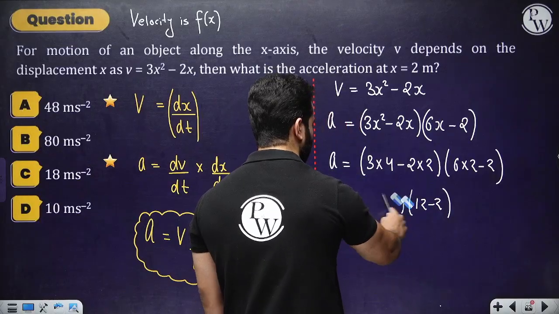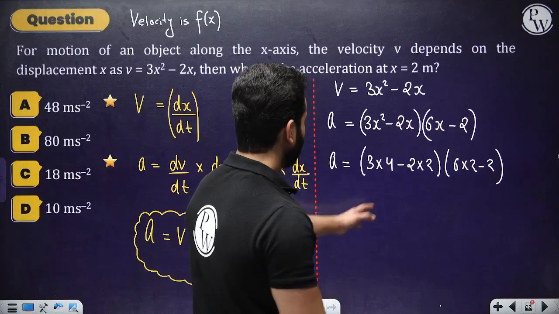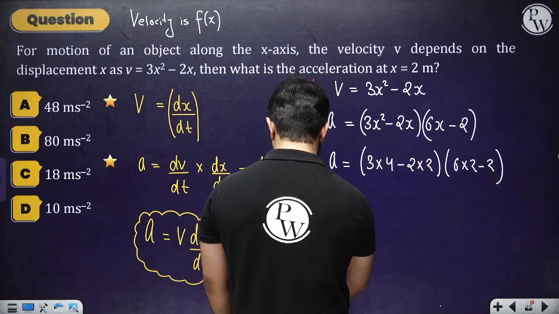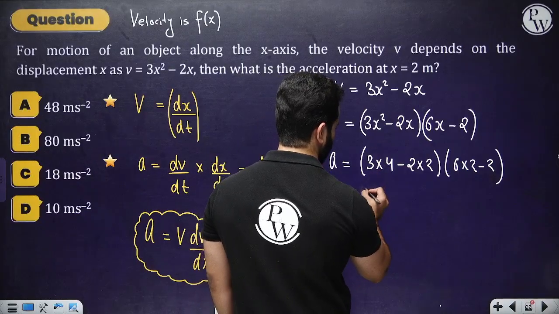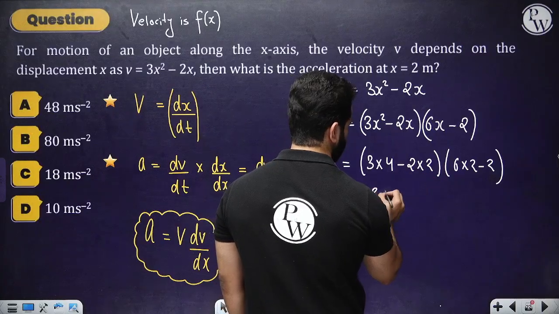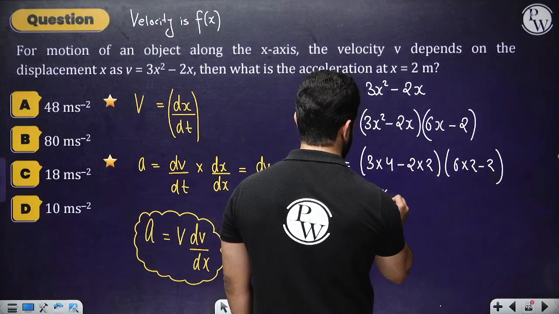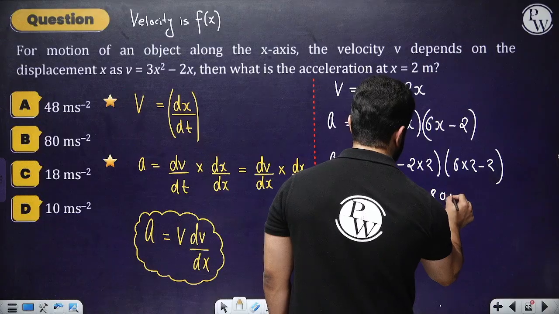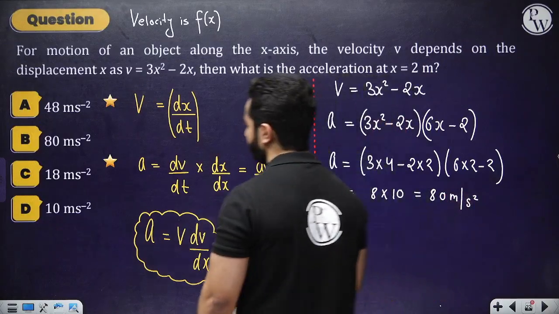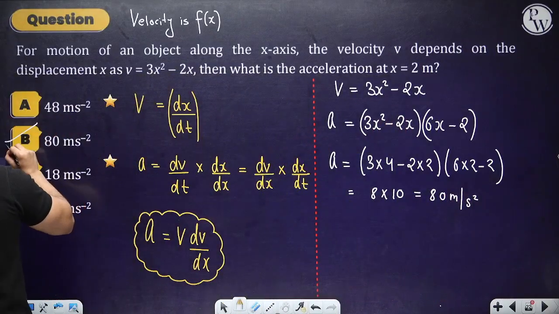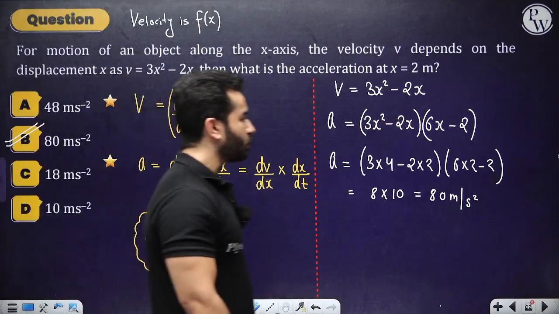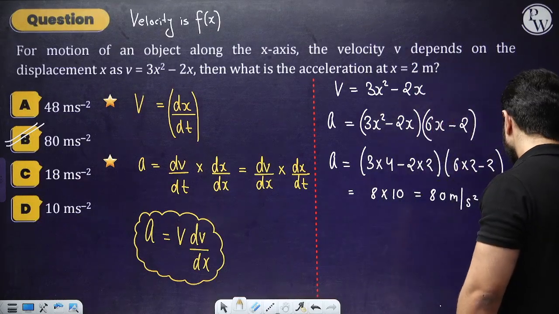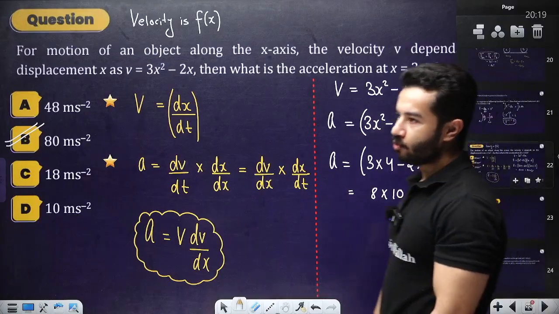Quickly, let's solve it. 12 minus 4 is 8, and this is actually 12 minus 2, this is 10. Do we have 80 over here? Yes, we have got 80 over here. So 80 meter per second square is the correct answer, right? If you have any doubt, please let me know in the comment section, right? So this was another question. Now I think we can move to another topic.